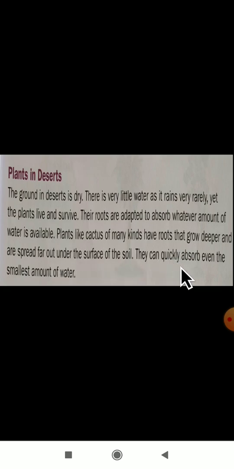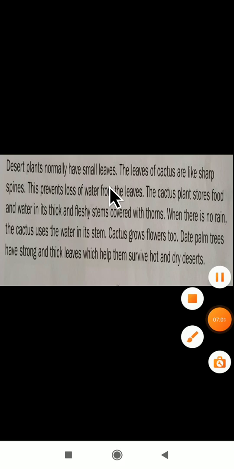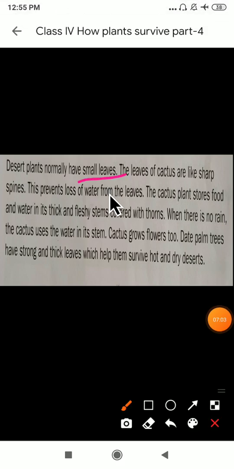They can quickly absorb even the smallest amount of water also. If there is a small amount of water, it will absorb quickly here. Desert plants normally have small leaves. Okay, these desert plants are having what? Small leaves.